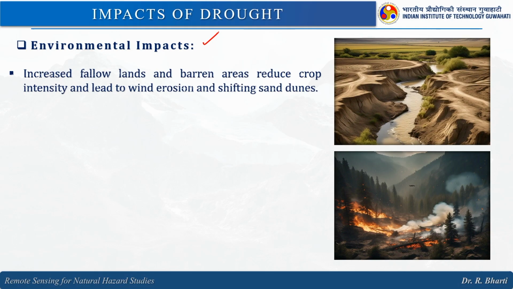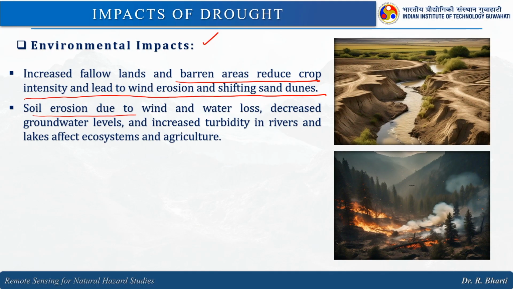Then let us see the environmental impacts. Increased fallow lands and barren areas reduce crop intensity and lead to wind erosion and shifting sand dunes, because the water is required to maintain the soil moisture, right, and the soil moisture is needed not only for agriculture, also to sustain the soil in its own position.